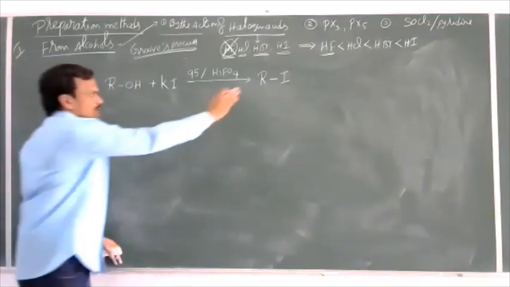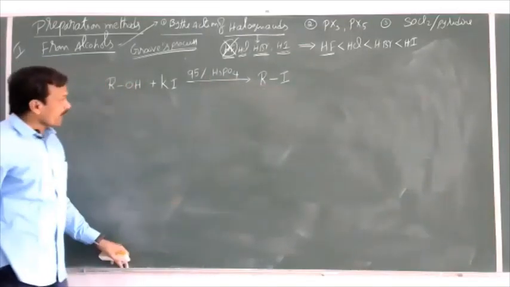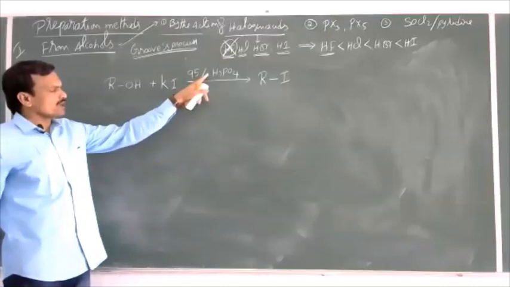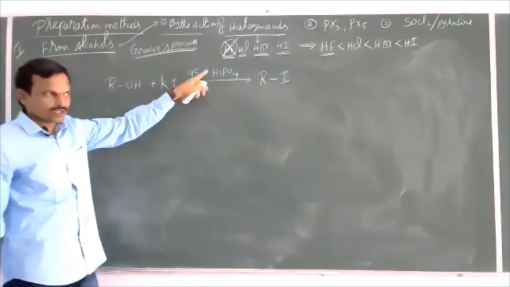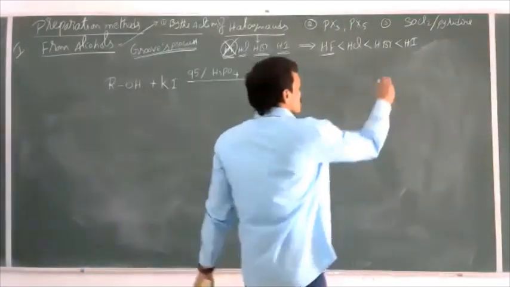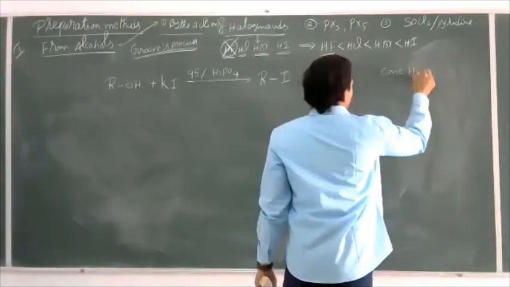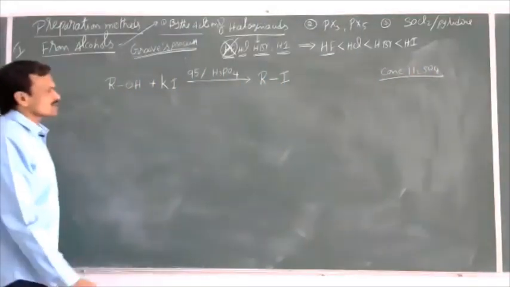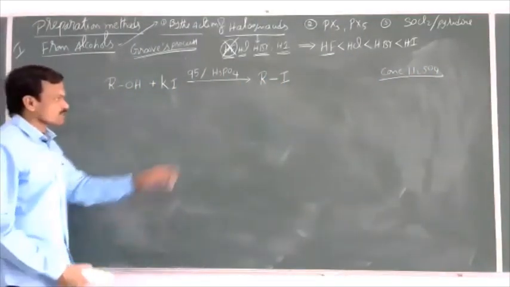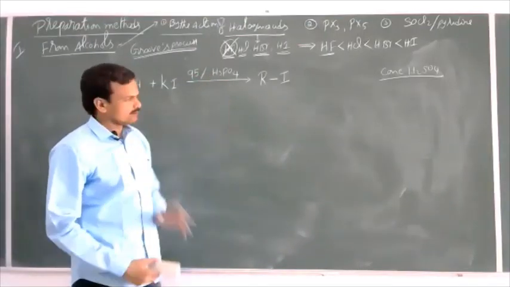Yes, I have written only the major product formed here. And here, why do we have to use this 95% phosphoric acid? Why should we not use concentrated H2SO4? Suppose in this reaction, if we use concentrated H2SO4 instead of phosphoric acid, what will happen?